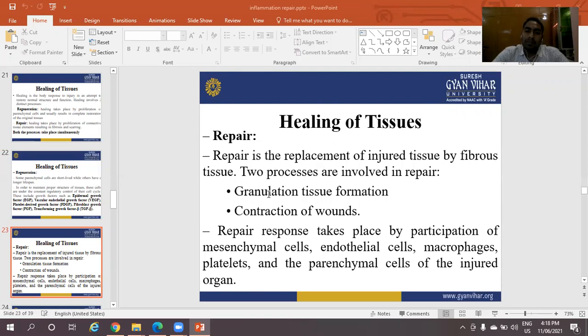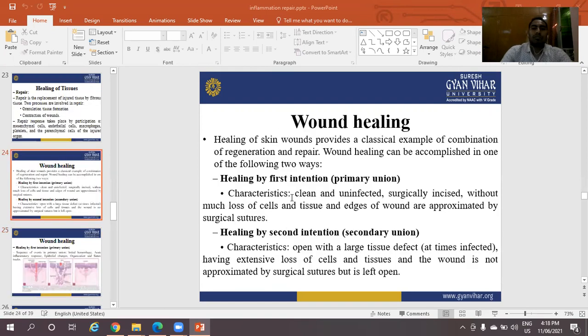The repair response takes place by the participation of mesenchymal cells, endothelial cells, macrophages, platelets, and the parenchymal cells of the injured organ. These cells are responsible for the healing and repair of tissues. Wound healing.